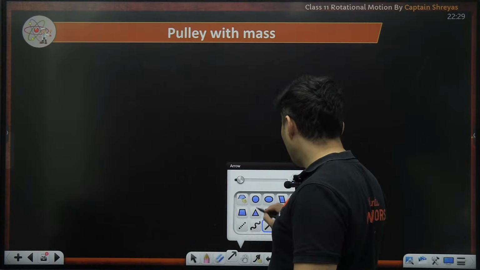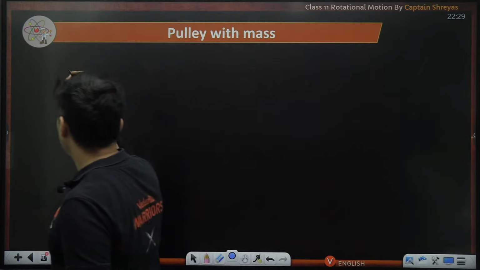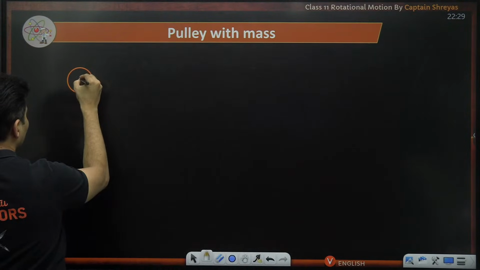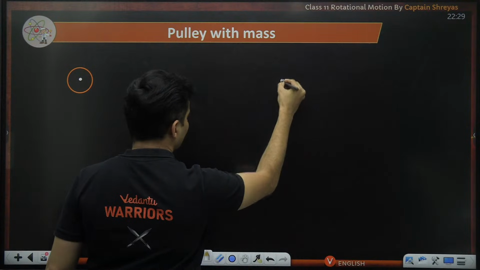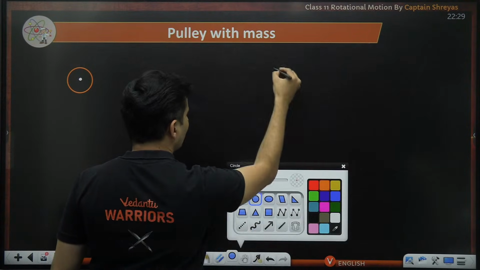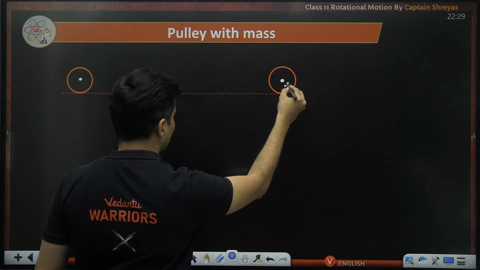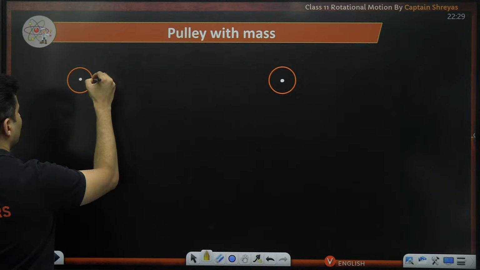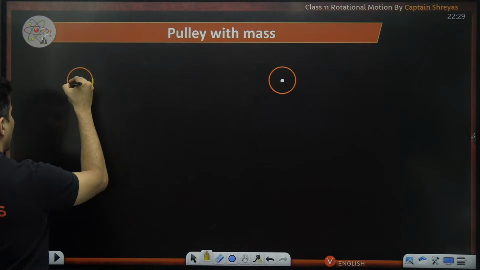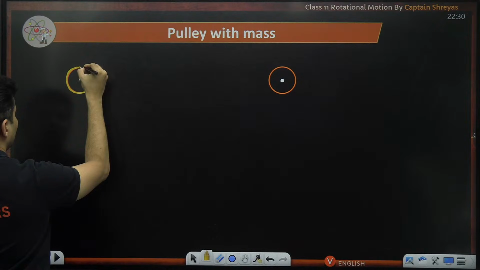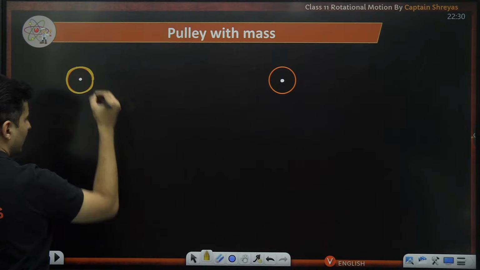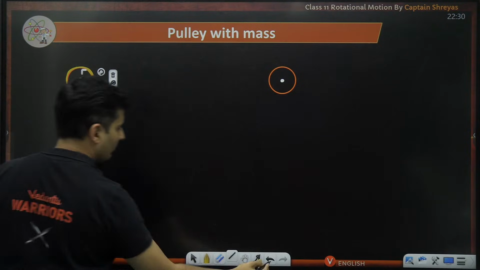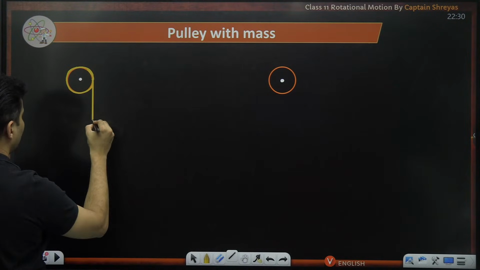So one such example where you might just have a pulley, which is hinged over here, and maybe there is a thread which is wrapped over that pulley, and it is hanging below like this.